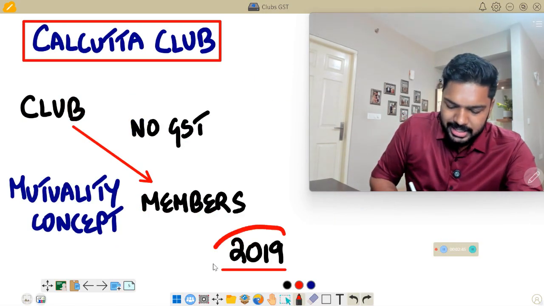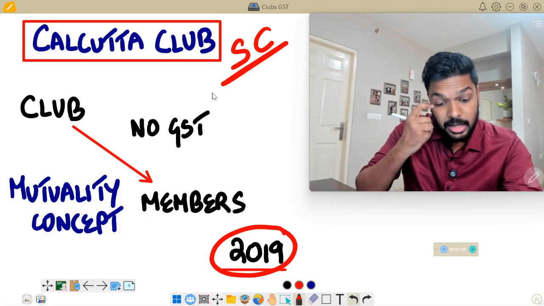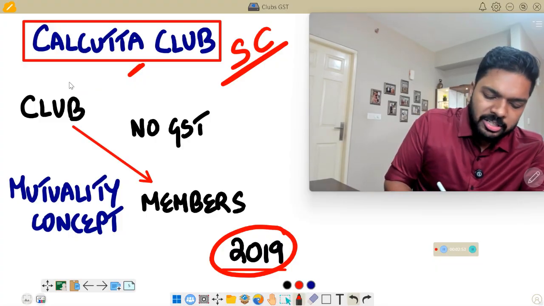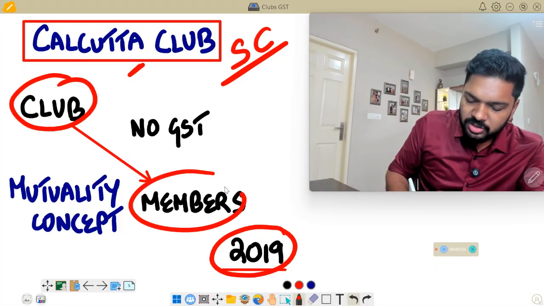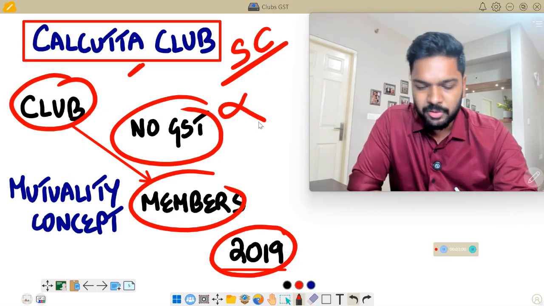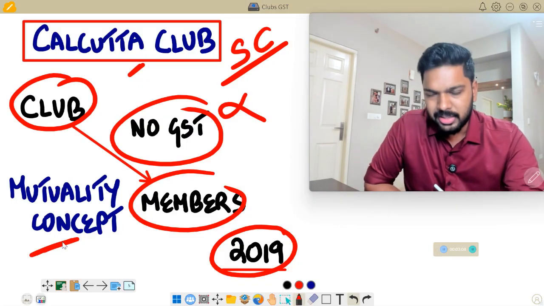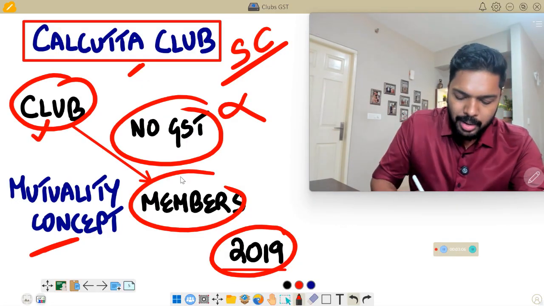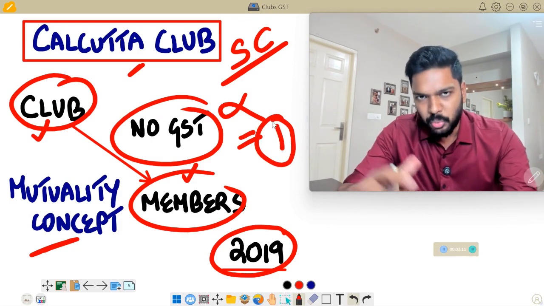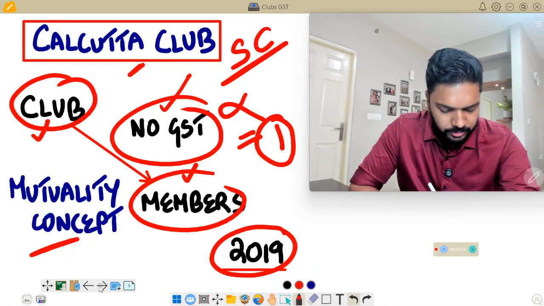Now in 2019, the Supreme Court gave a favorable verdict for Calcutta Club, wherein it said that the provision of services by Calcutta Club to its members will not attract GST. There will be no GST on such provision of services or supply of goods because of the concept of mutuality or principle of mutuality, wherein both Calcutta Club and its members shall be considered as one particular person, and there cannot be a supply with one person alone, and therefore there is no GST. This was a Supreme Court case.